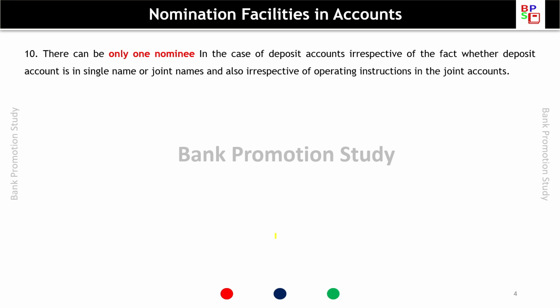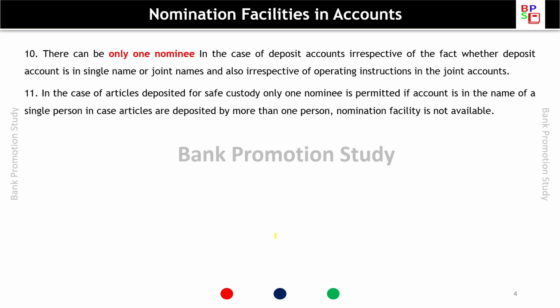There can be only one nominee in case of deposit account, irrespective of whether the deposit account is in single name or joint name, and also irrespective of the operating instructions in joint accounts. So in deposit accounts, there can be only one nominee. In case of articles deposited for safe custody, only one nominee is permitted if the account is in the name of a single person. In case articles are deposited by more than one person, nomination facility is not available.